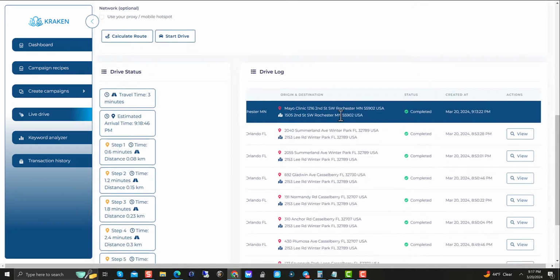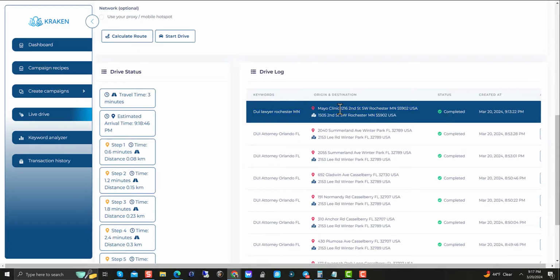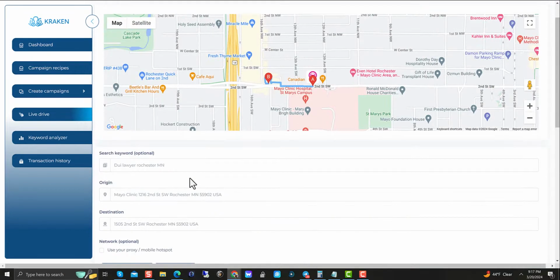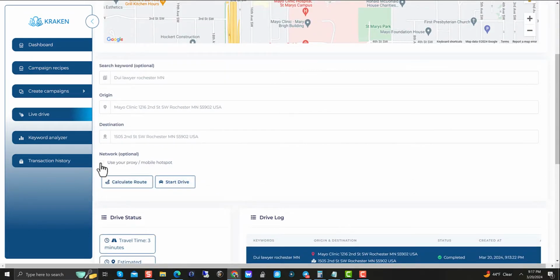I like the new driving log. It makes it a lot more fluid, a lot easier to see, and hopefully they're going to update this again and make it to where you can see all the options within the live drive log here. But anyways, that's the update here, is the network using your own proxy mobile hotspot. If you want to, it's totally optional.